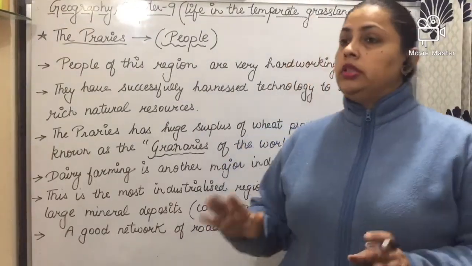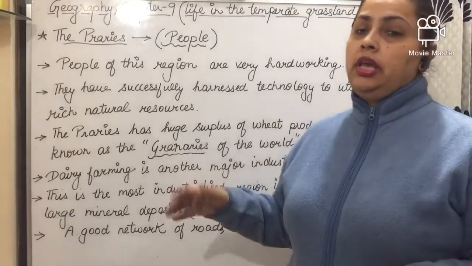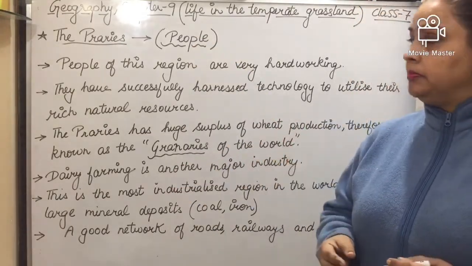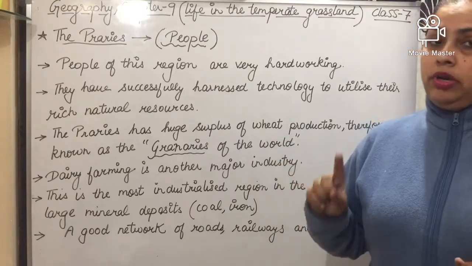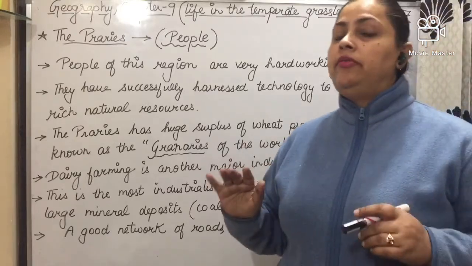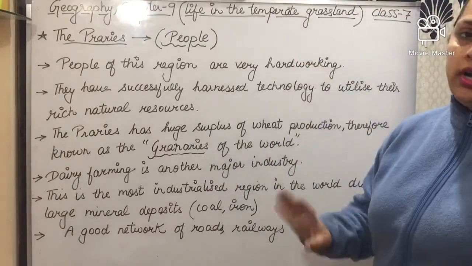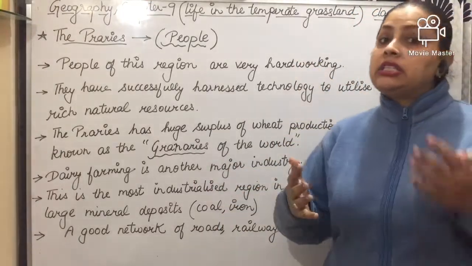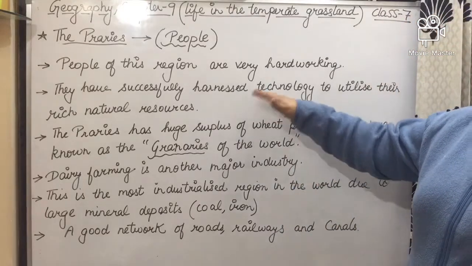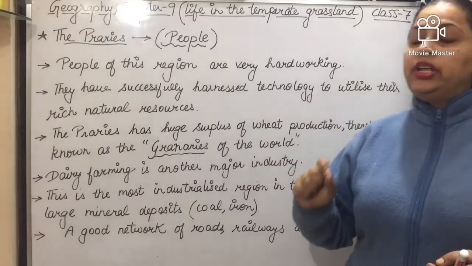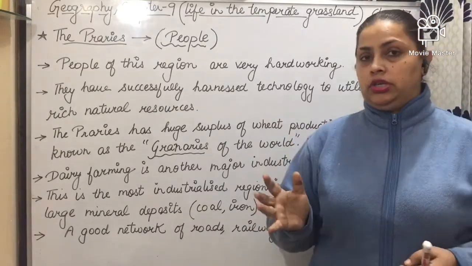Now the last topic of the prairies is about the people that live in that area. The people who live in the prairies are very hardworking. They have successfully harnessed technology to utilize their rich natural resources.